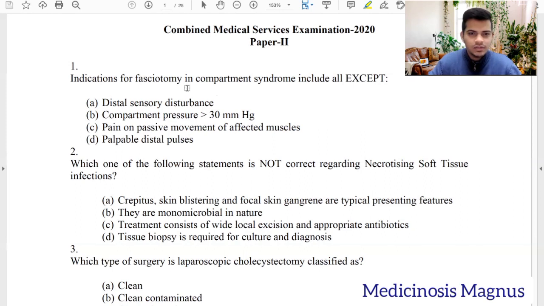So the indications of fasciotomy in compartment syndrome include all except. So distal sensory disturbance, yes. Compartment pressure more than 30 mmHg, yes. Pain on passive movement of affected muscle, yes. So palpable distal pulses, no. So this is not an indication for doing fasciotomy in compartment syndrome. So if the distal pulses are palpable, the fasciotomy is not necessarily done.